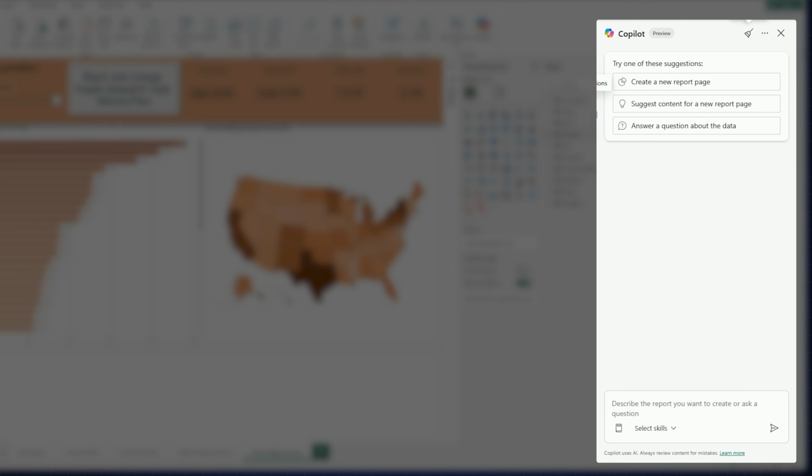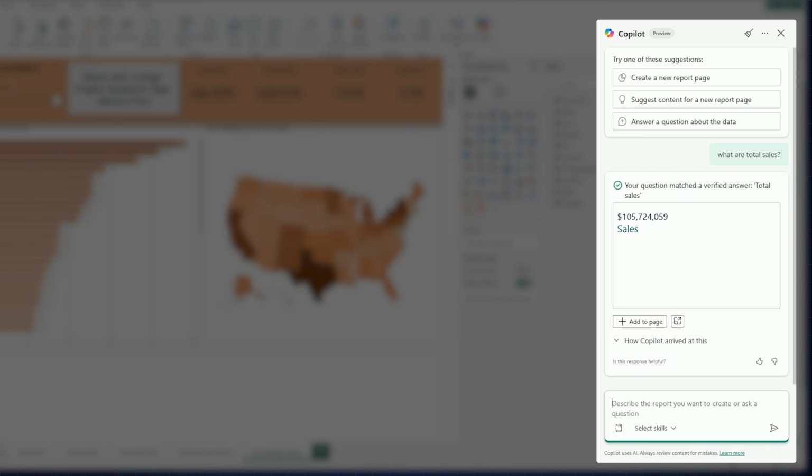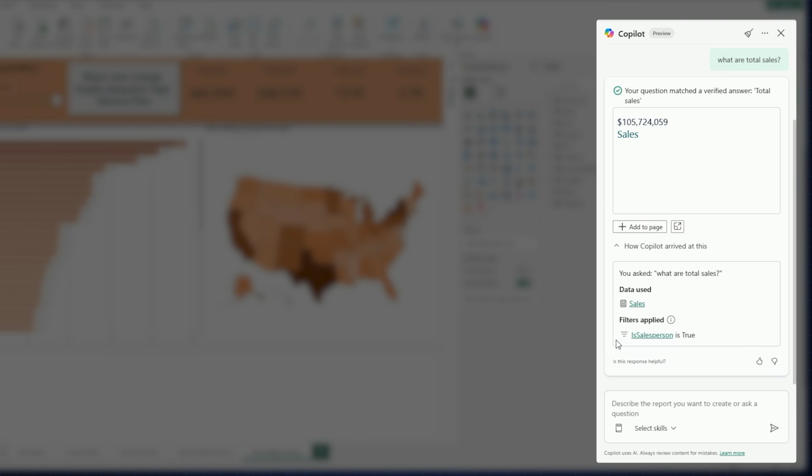So let's ask a few questions here, like what are total sales? All right, Copilot found that our question matched a verified answer. So we can have trust that this visual, this number, has been marked as the answer to a question like this. We can see how Copilot arrived at this answer by using this particular sales measure. And this visual was marked as a verified answer. So this lends trust to our experience with Copilot.